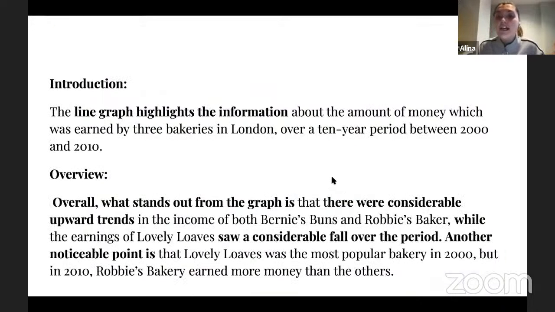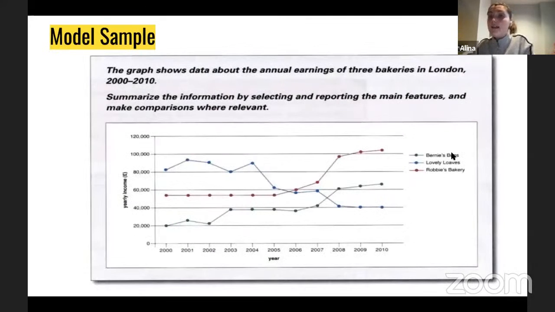And right here, I suggest to you the way how we say it in English, that there were considerable. Considerable means like very remarkable. You literally can see that, right? And you could see that in the graph. Considerable upward trends, right? Where in the income of both Bernie's Bond and Roby's Baker. Those are the names of those bakeries. By the way, if we get back here, you can see that they are provided to you, okay? And it would be really great if you use those names because those are facts and you are able to use them.